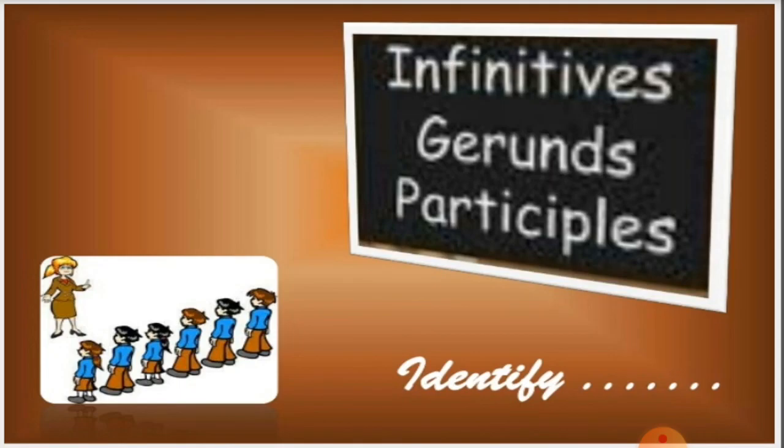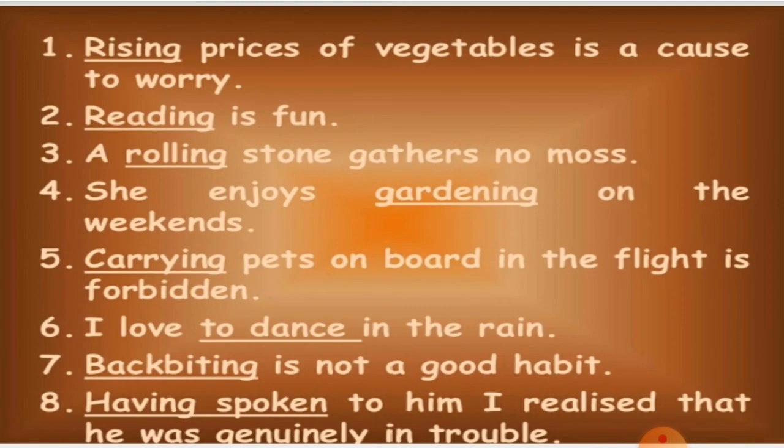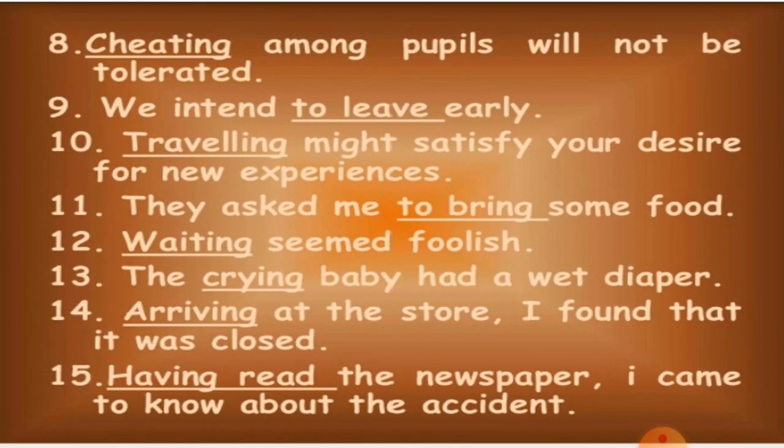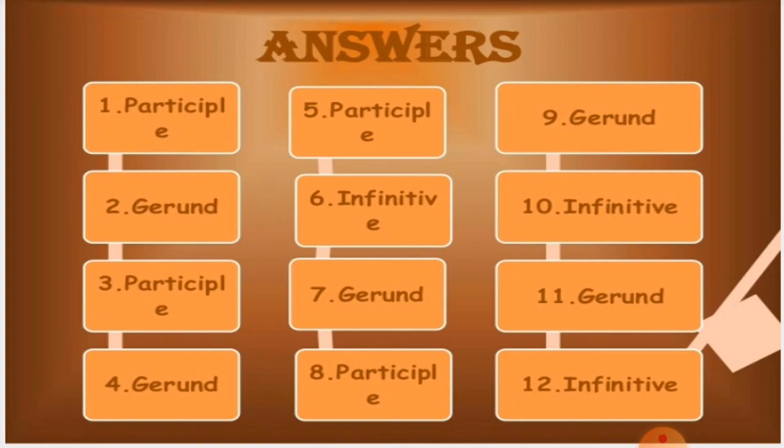Now let us look at the exercises, children. Exercises on infinitives, gerunds and participles. You can practice that. A few sentences are given. You can find here the underlined words. You have to identify them as gerunds, participles or infinitives. You can find the answers at the end. 15 examples are there, children. Please revise this and you can find here the answers of all of them.